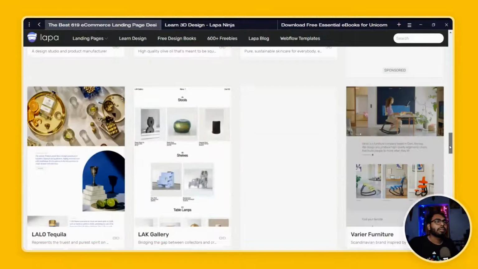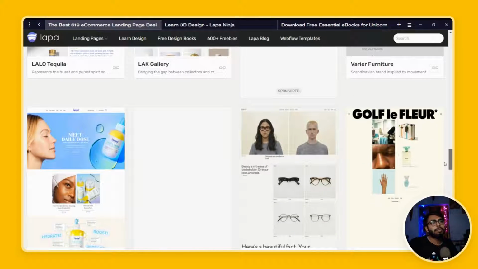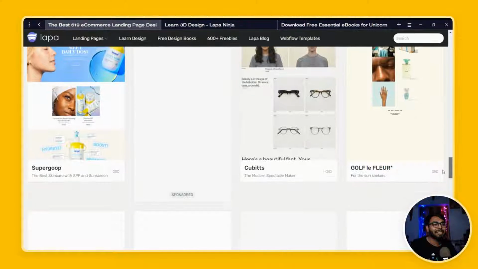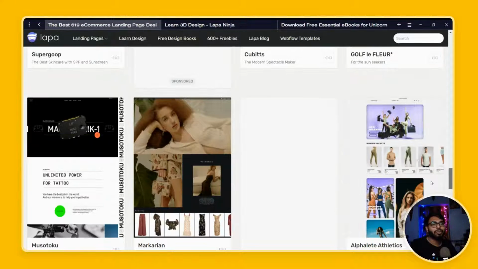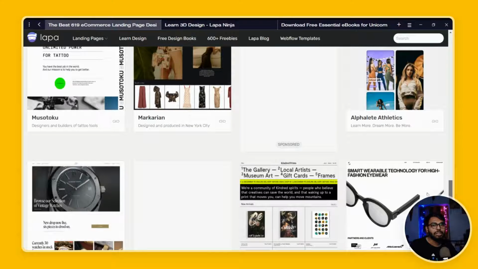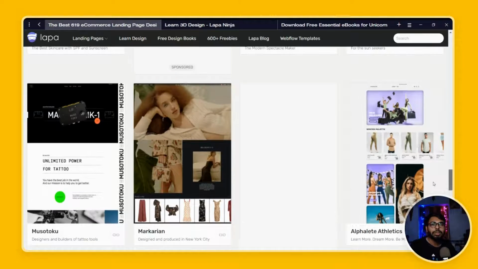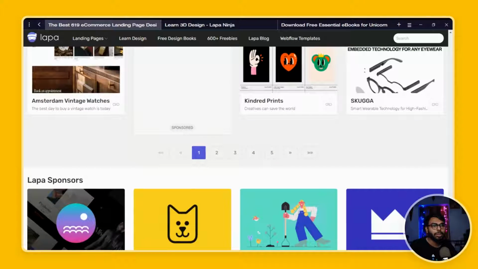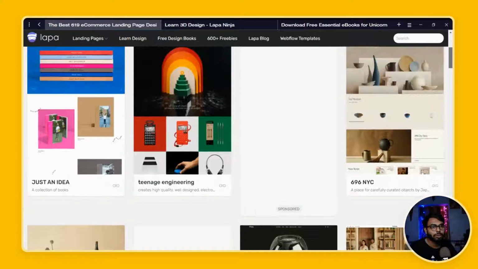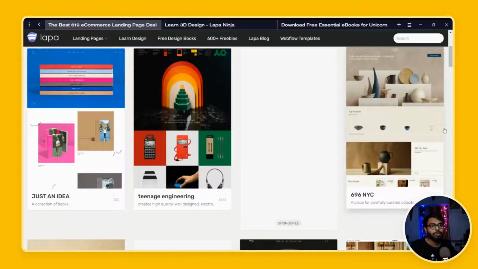Some of those websites you can maybe find in Awwwards too, but Awwwards had tons of websites, and you can obviously feel overwhelmed over there. Here the number is not that much, but still it's quite a bit. And obviously there's pagination, because you can't fit all of them over here.